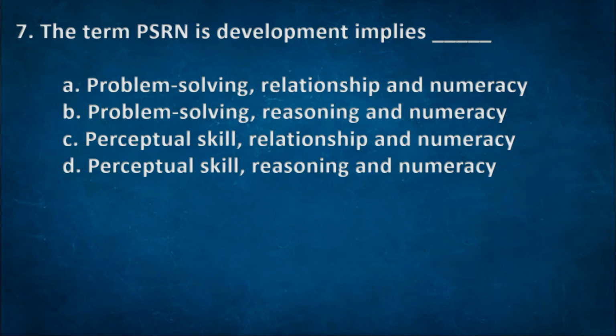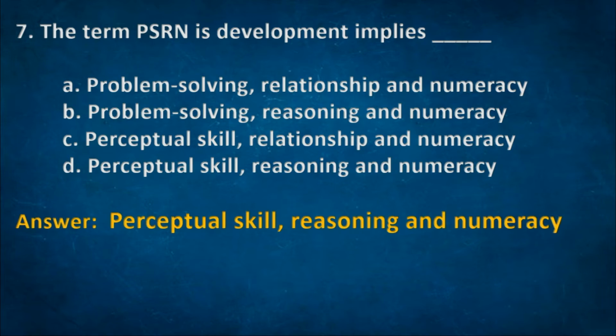Next one: the term PSRN development implies? Options: A. Problem solving, relationship and numeracy. B. Problem solving, reasoning and numeracy. C. Perceptual skills, relationship and numeracy. D. Perceptual skills, reasoning and numeracy. The right option: D. Perceptual skills, reasoning and numeracy.